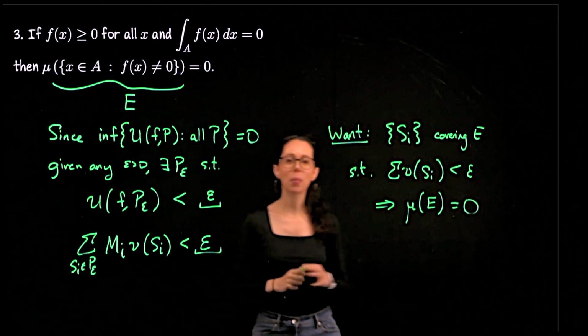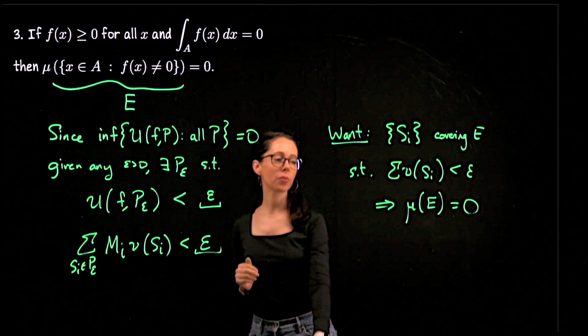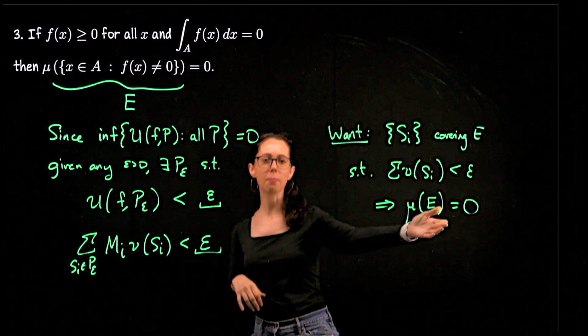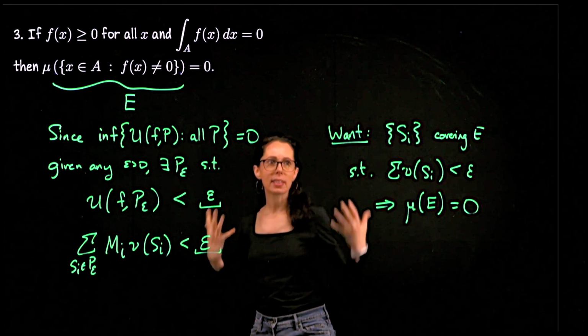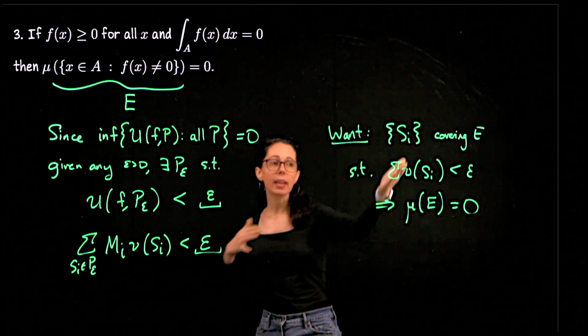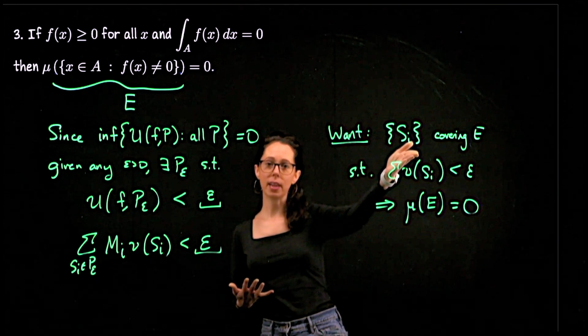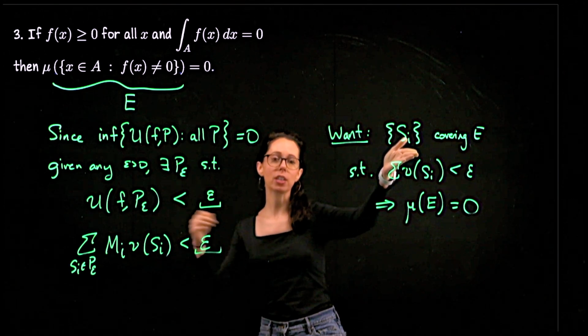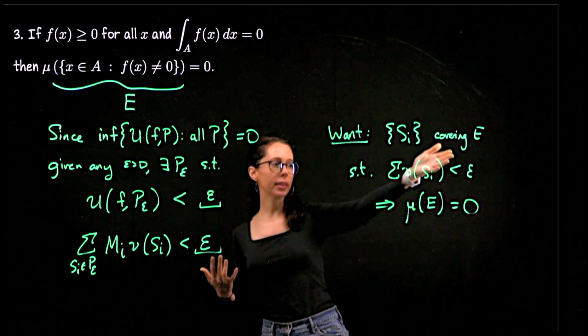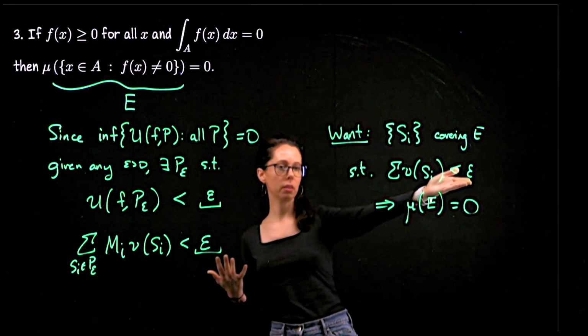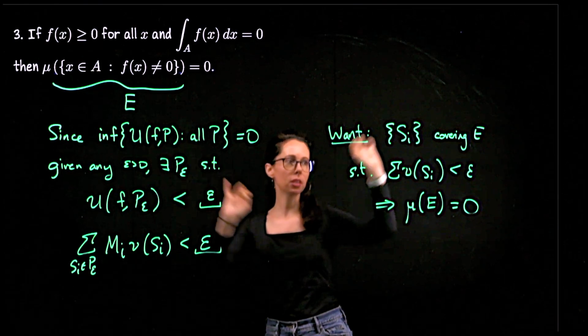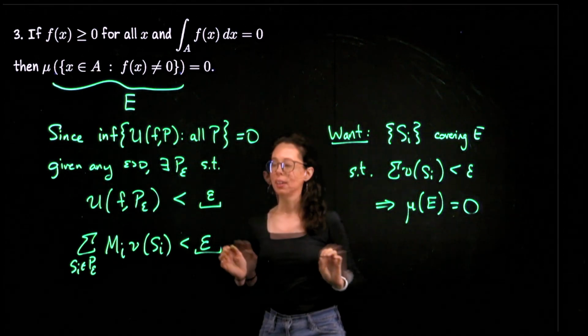So hopefully you either remembered that or you paused and took a moment to revisit the definition of a measure zero set. But the idea was, for a set which has measure zero, you can find some kind of collection of rectangles. It actually doesn't even have to be a finite collection. It could be countably infinite, covering that set whose volumes sum to be as small as you like. So here I fixed epsilon and then I found my covering.